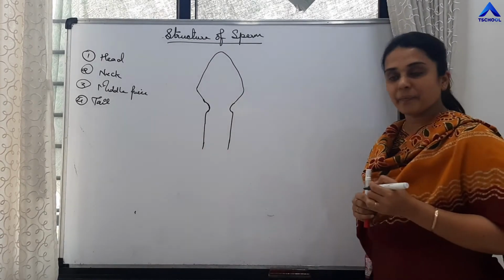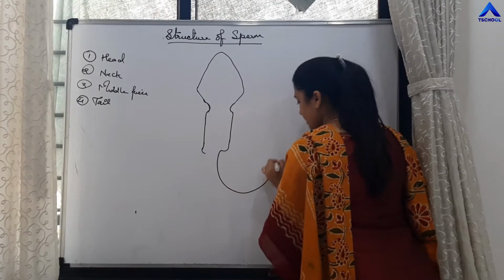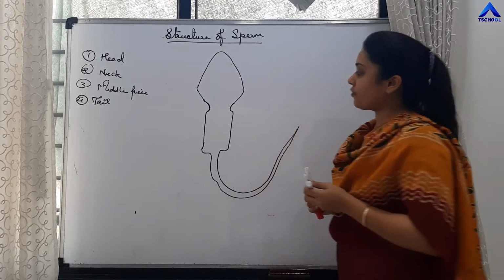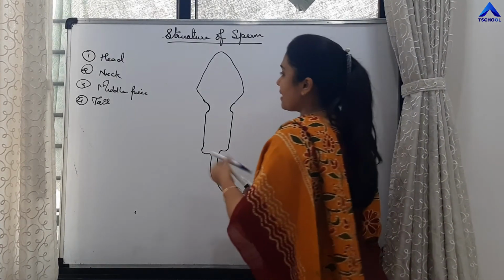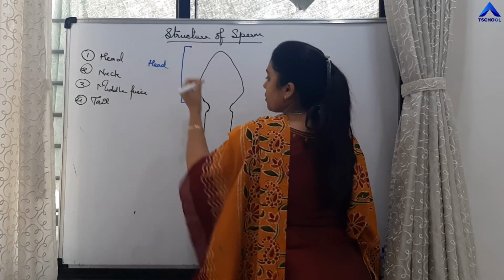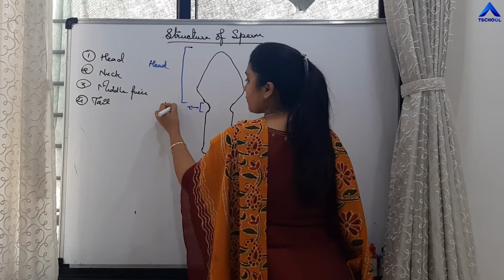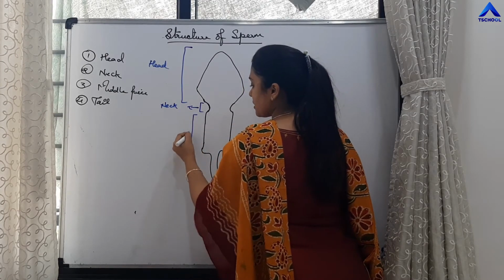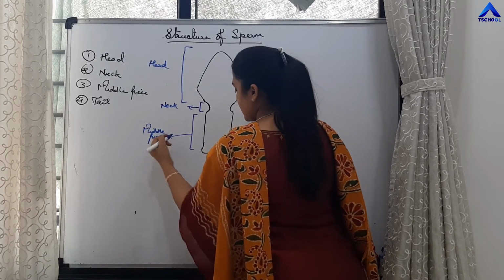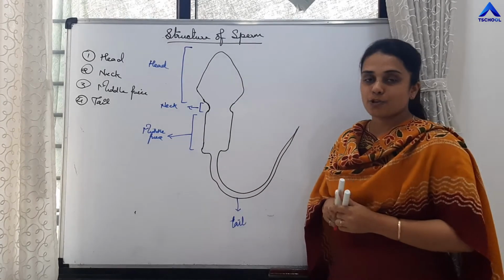This part is the middle piece of the sperm, and then finally there is the tail portion of the sperm. Right? So this part is the head part of the sperm. This constricted part is the neck part. This part is the middle piece. And finally, this is the tail portion of the sperm.